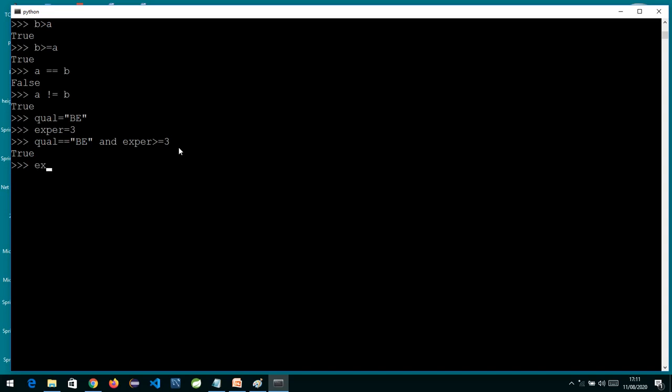Suppose I change my experience from 3 to 1 year. If I run the same logic, it will give you False. So with the AND operator, if both the conditions are true, the final outcome is true. Otherwise, if any one is true and the other is false, it will give you False. So in AND, both conditions should compulsorily be true, then the final outcome is true.